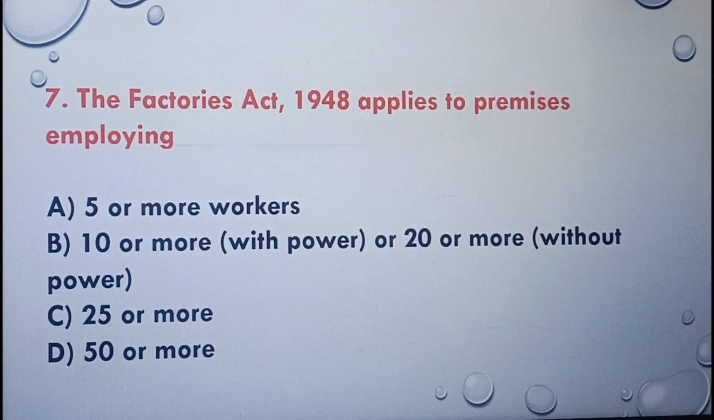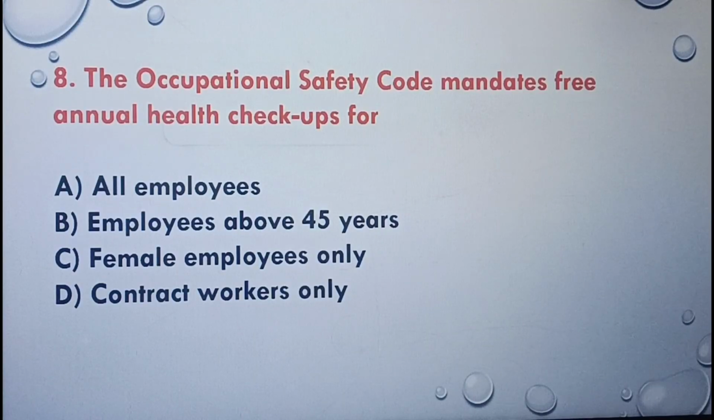Next question. The Factories Act 1948 applies to premises employing 5 or more workers, 10 or more, 25 or more, 50 or more. The correct answer is option B, 10 or more. The next question. The Occupational Safety Code mandates free annual health checkups for all employees above 45 years, female employees only, contract workers only. The correct answer is option B, employees above 45 years.